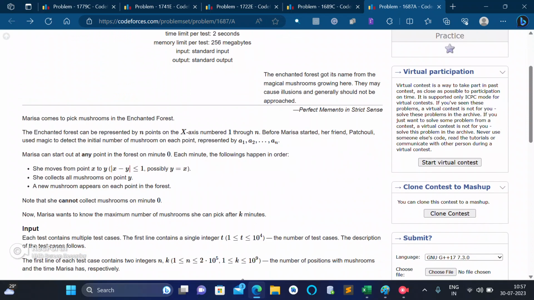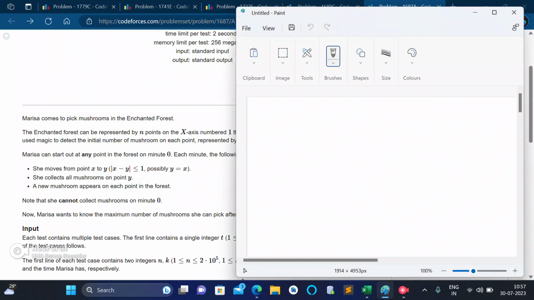In this question we are given an x-axis, and on the x-axis we are given n points, which are numbered from 1 to n. What we can do is, at any minute we can jump to any point and eat the mushroom. Actually these 1 to n points are mushrooms. So let's understand the question in Paint.